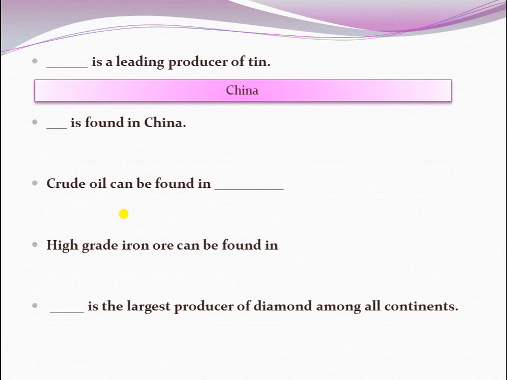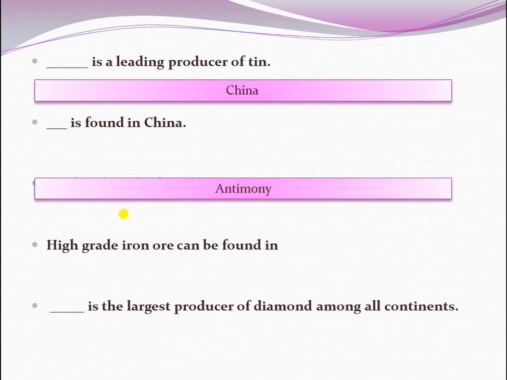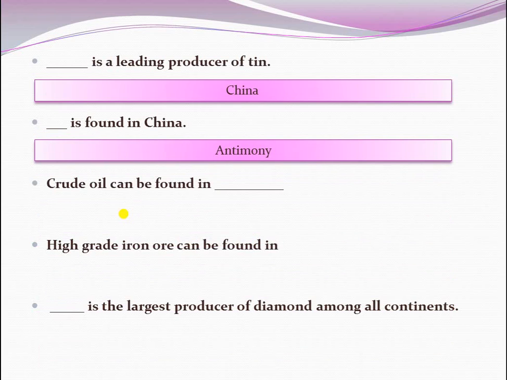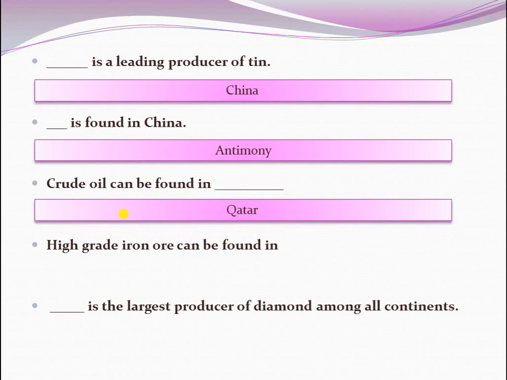Next, dash is a leading producer of tin. The answer: China. Dash is found in China. The answer: antimony. Crude oil can be found in dash. The answer: Qatar.